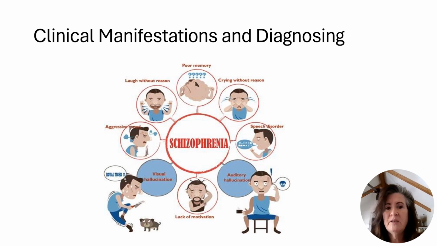Avolition is a decrease in motivated, self-initiated, purposeful activities. The individual may sit for long periods of time and show little interest in participating in work or social activities. Other negative symptoms include alogia, anhedonia, and asociality. Alogia is manifested by diminished speech output. Anhedonia is the decreased ability to experience pleasure from positive stimuli or a decrease in the recollection of pleasure previously experienced.